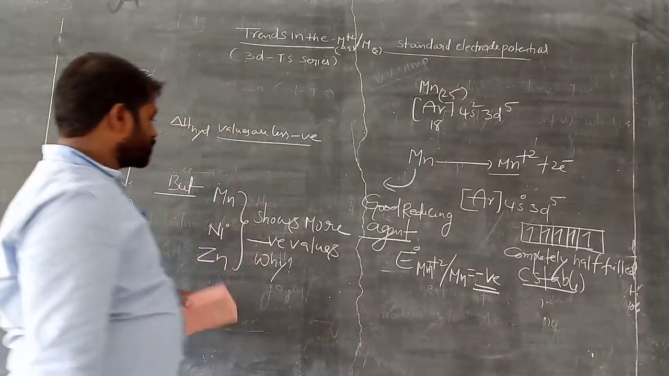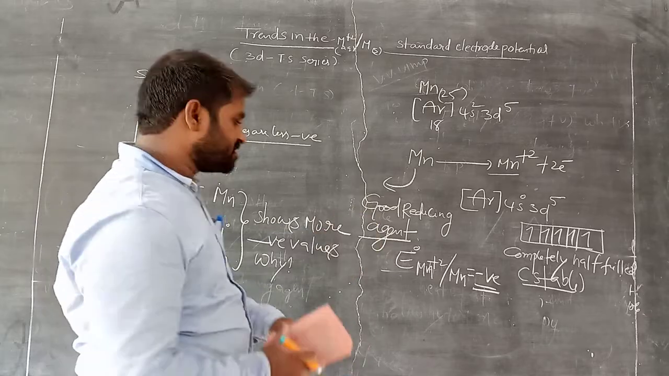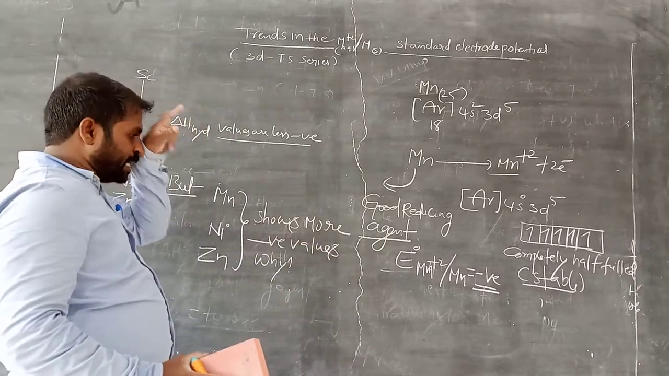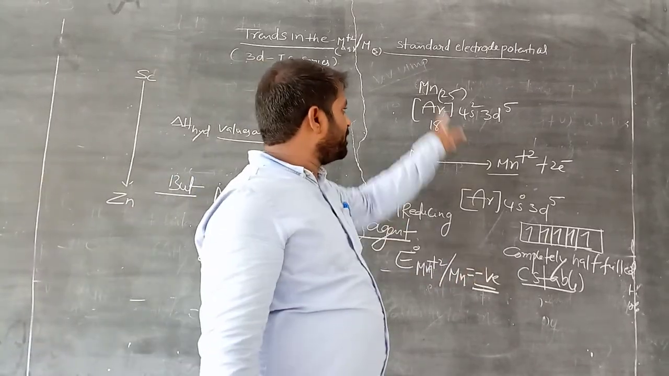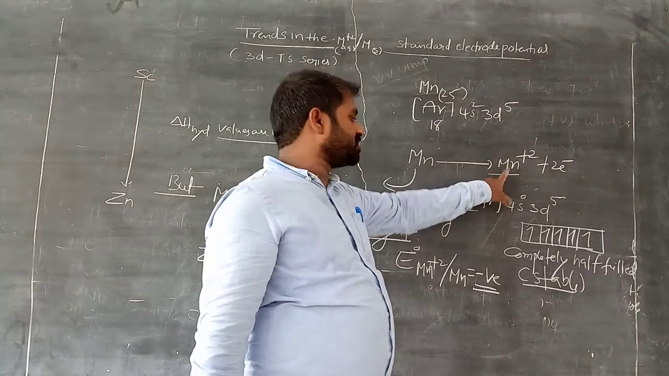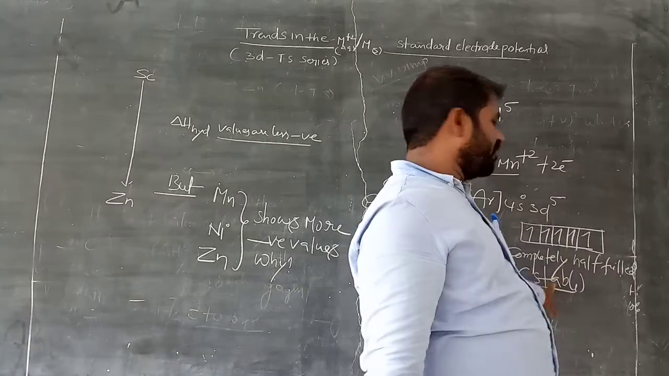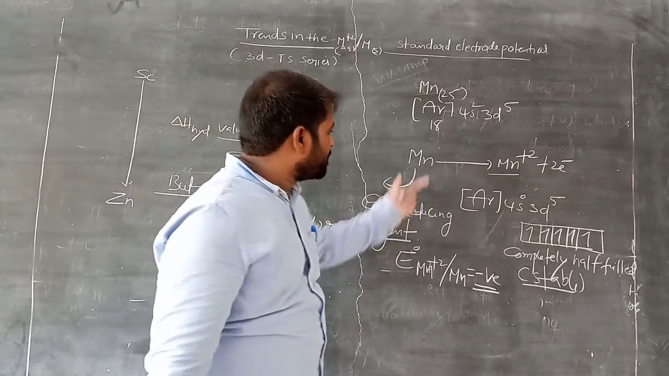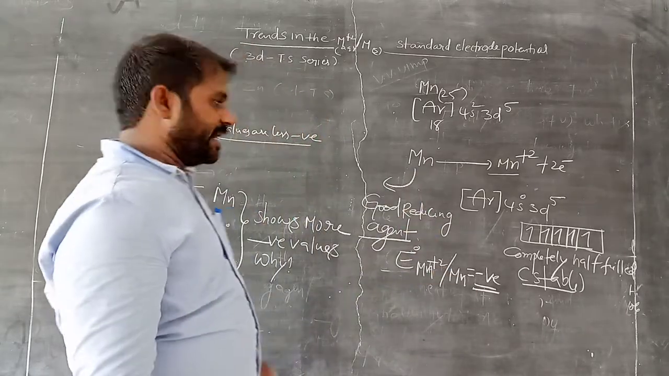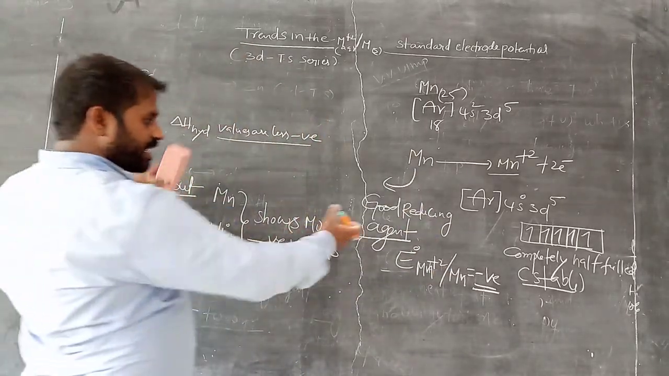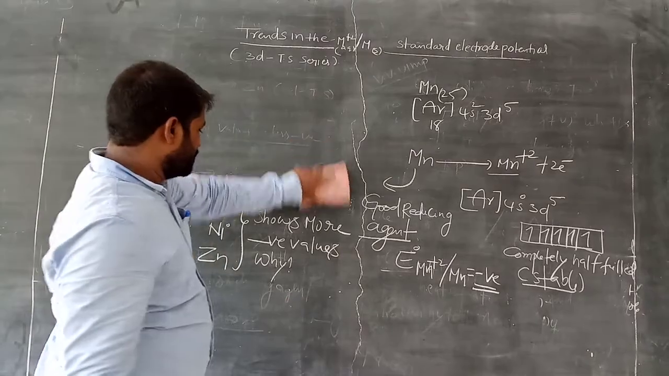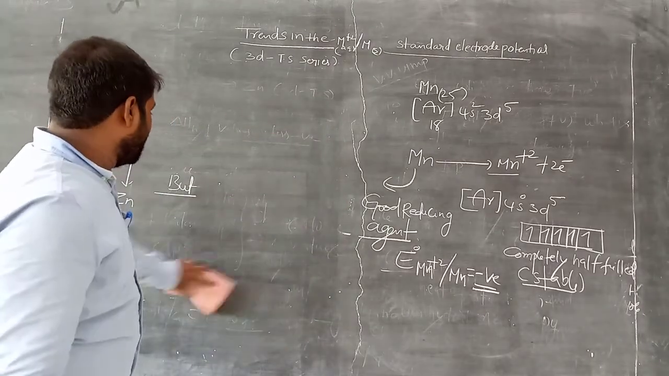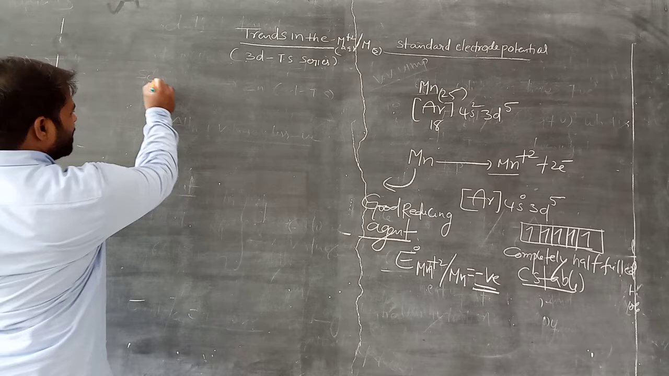So why is this so? Normally the negative values decrease, but it has more negative. What is the reason? It is the stability: when manganese loses 2 electrons, it becomes Mn2+, and 3d5 is completely half-filled, so it is more stable. That is the reason. So the standard electrode potential for manganese is very negative, remember this. So it is a good reducing agent. Now what about nickel here? Zinc. Come to zinc.